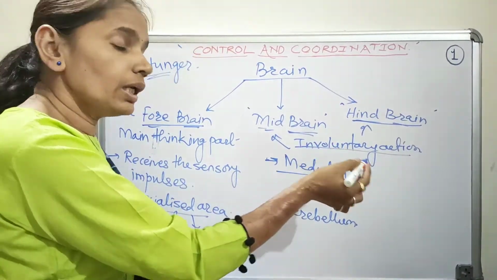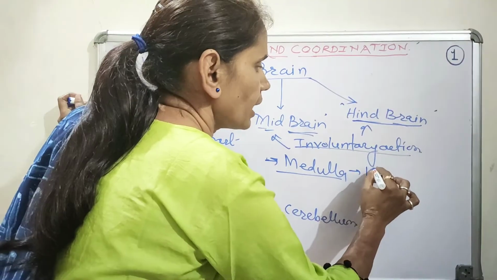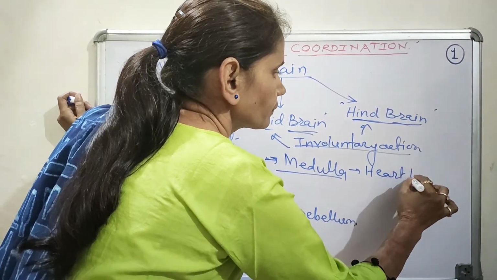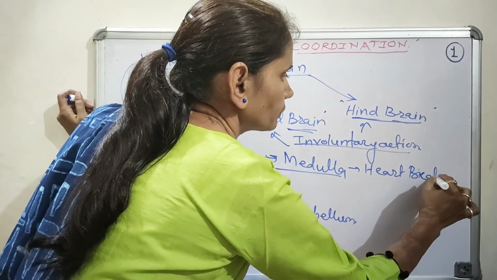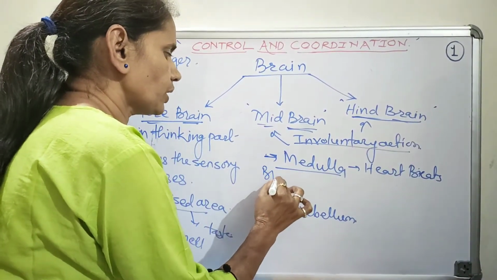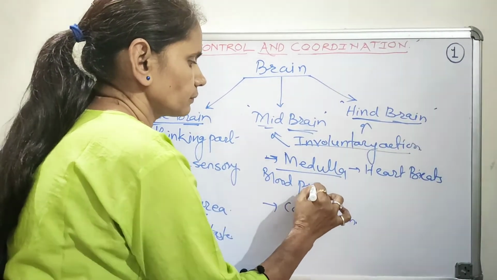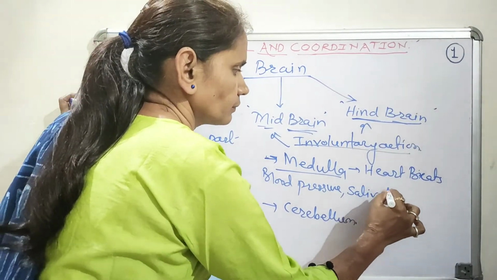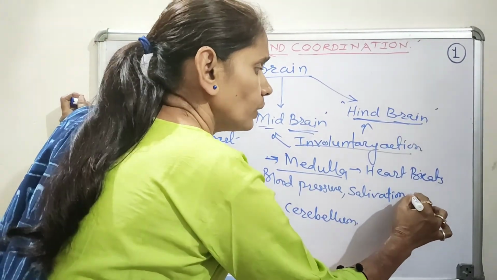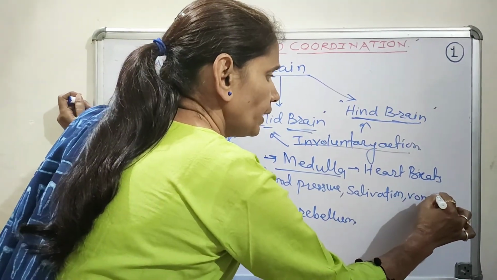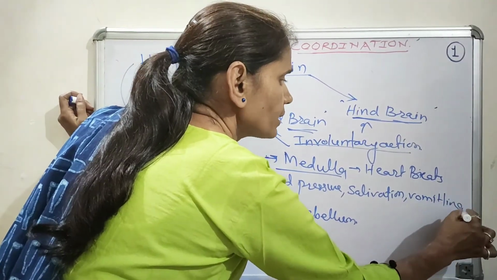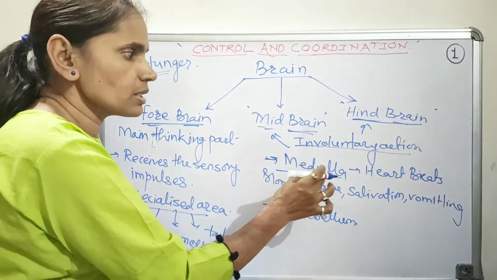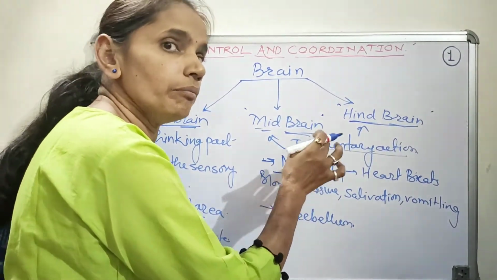Now the different involuntary actions such as heartbeat, blood pressure, salivation, and not only this but also vomiting, all such involuntary actions are controlled by the medulla.